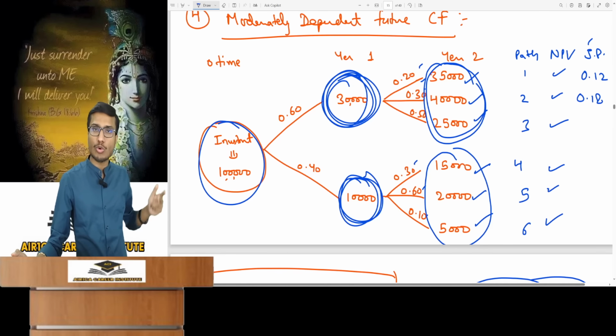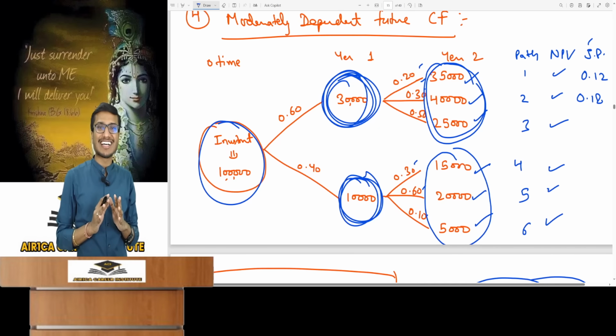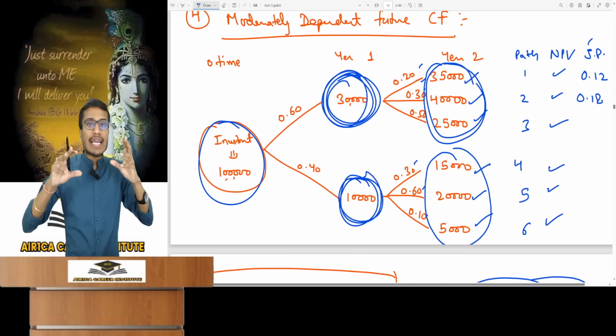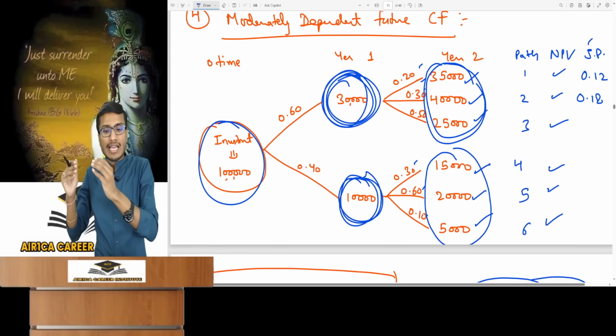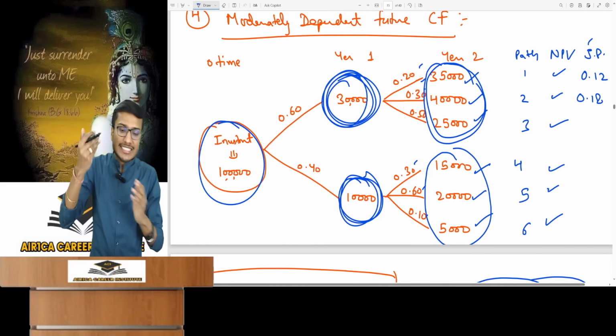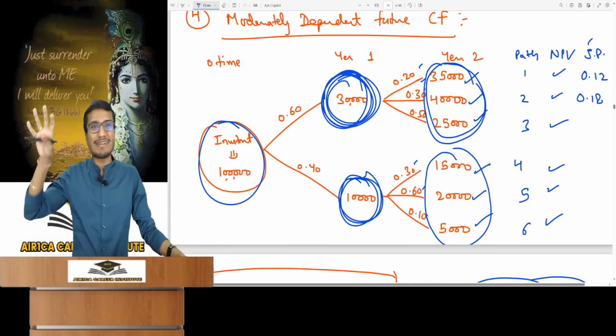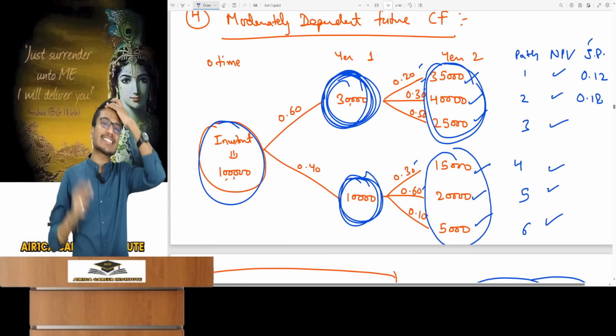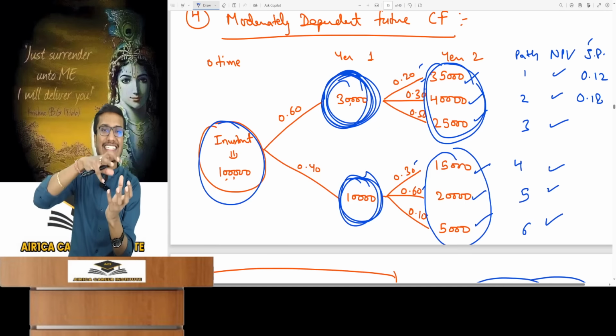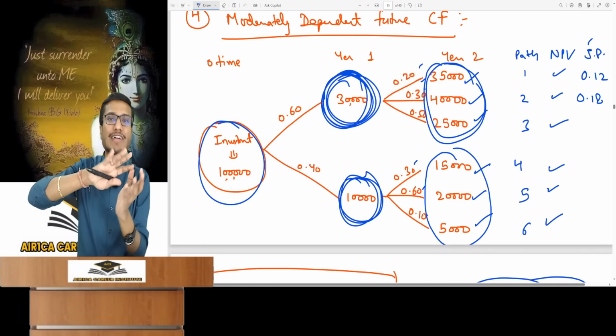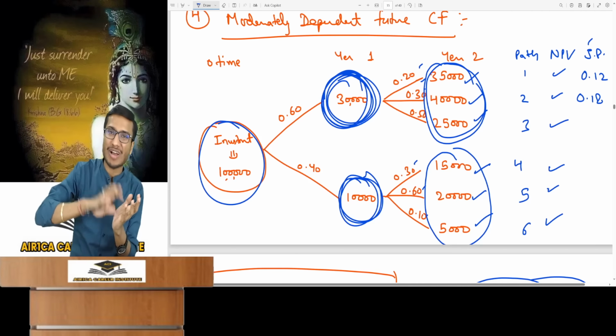Suppose out of three, two cash flows were written here and one was different. Even then this same scenario. So what has been done here? In the second year, there can be multiple cash flows different for each branch. It will depend on first year's cash flow what the second year's will be, but there isn't one fixed cash flow for second year. This means there's a dependency. The second year's cash flow depends on the first year. It's not fully independent but dependent.